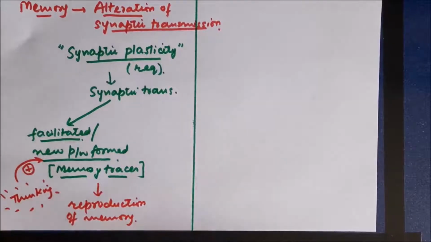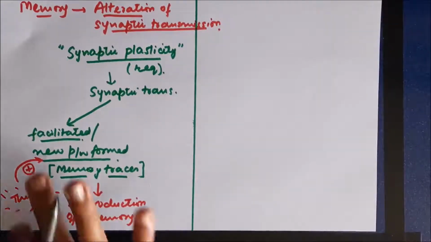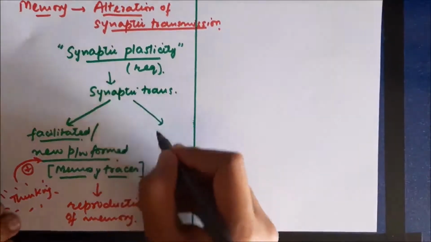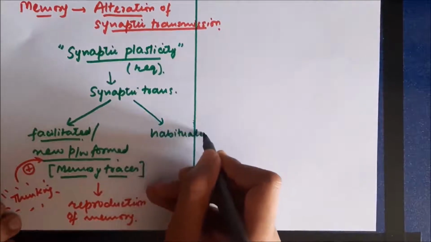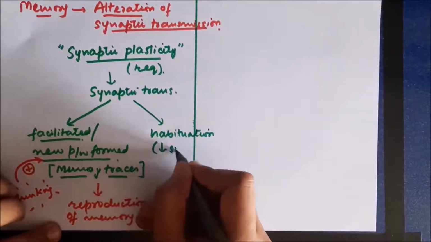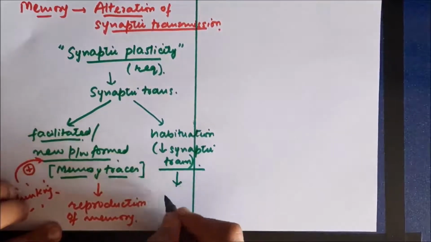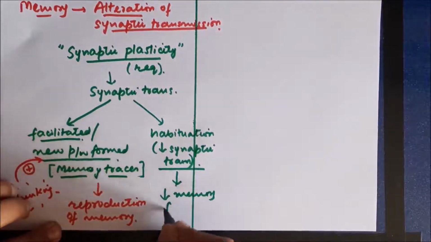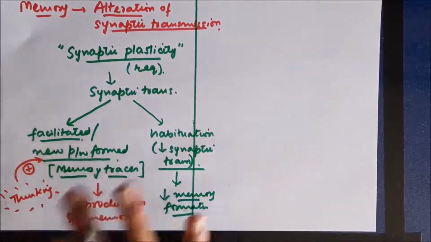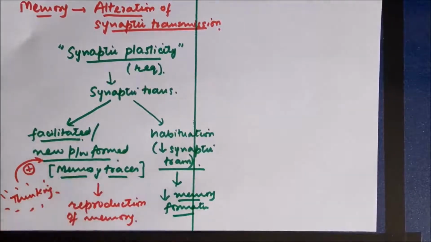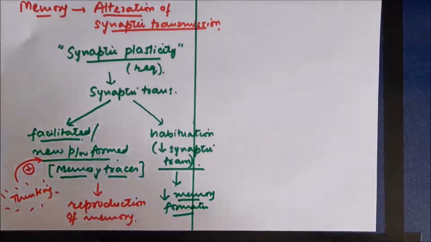Now synaptic transmission can also be decreased. In that case, we are going to lose the memory that we have. That process is called habituation. In the process of habituation, synaptic transmission decreases and we get rid of memories. Physiologically, this is also a very important process. At certain times we need to forget some memories, and it happens automatically. So habituation is a physiological process.